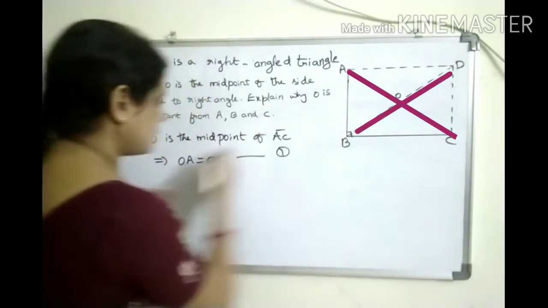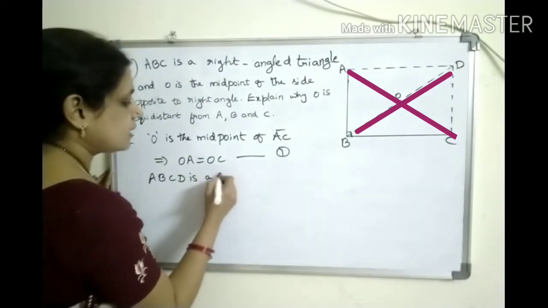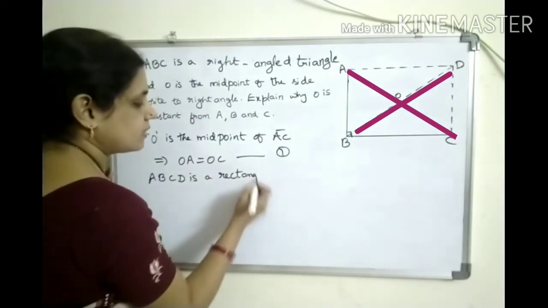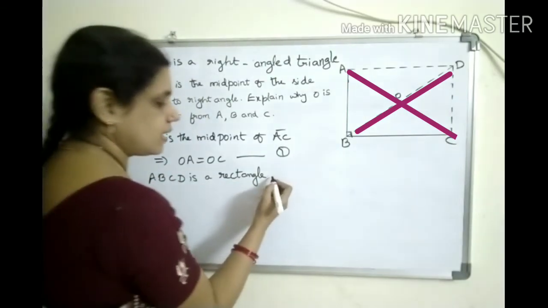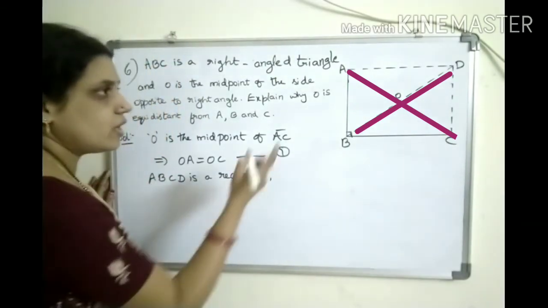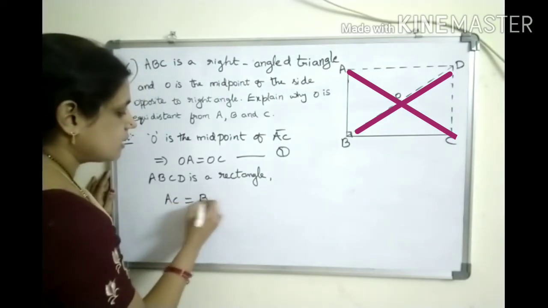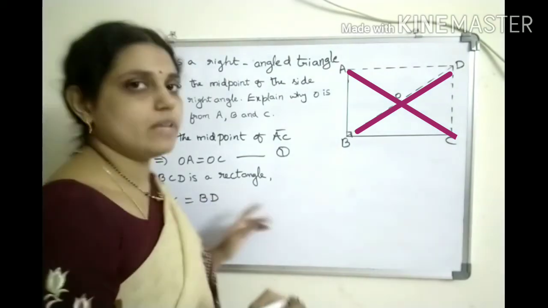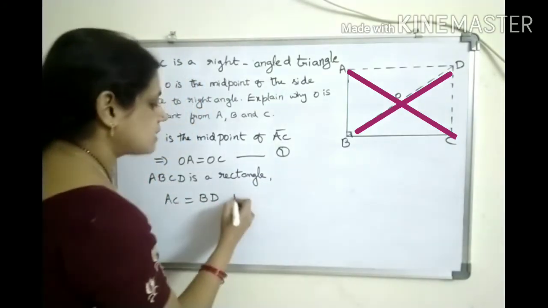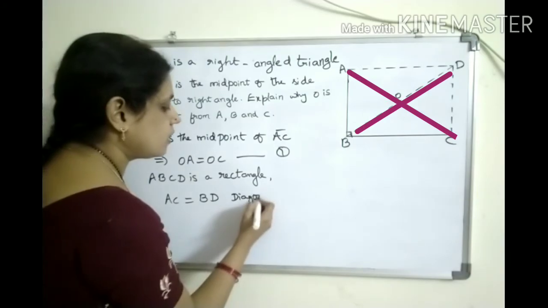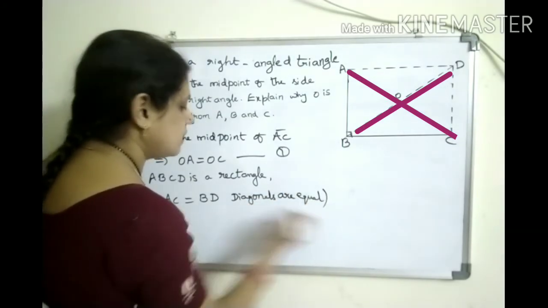Now ABCD is the rectangle. Okay, ABCD is a rectangle. Just we extended the figure. These are all dotted lines we extended. So ABCD now it is a rectangle formed. From this the diagonals we are going to take. What are the diagonals? AC and BD. So AC equal to BD. Can we write it or not? Okay. From the properties of rectangle, diagonals are equal in length. That's why we are writing AC equal to BD.